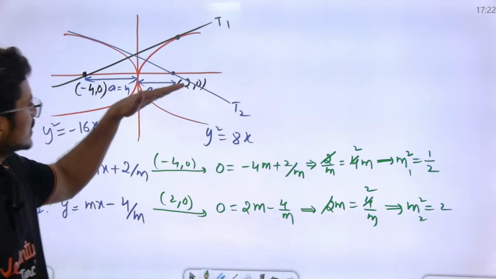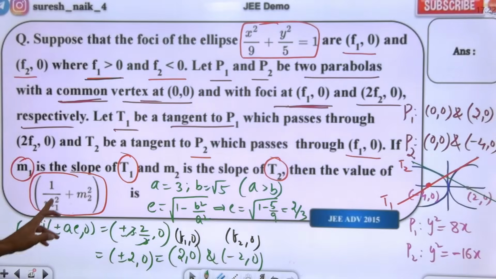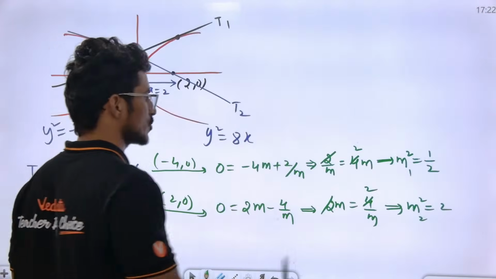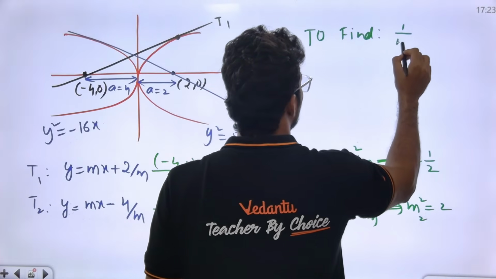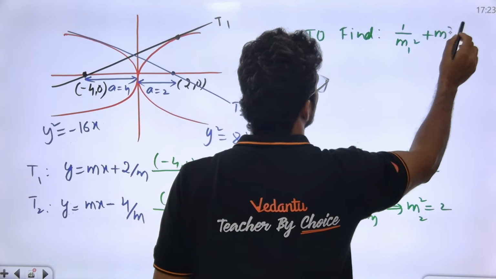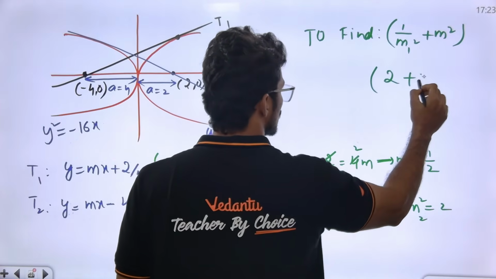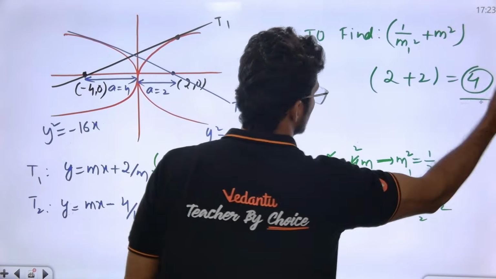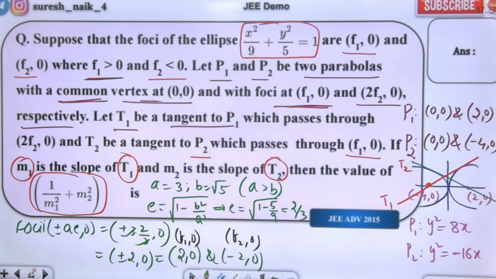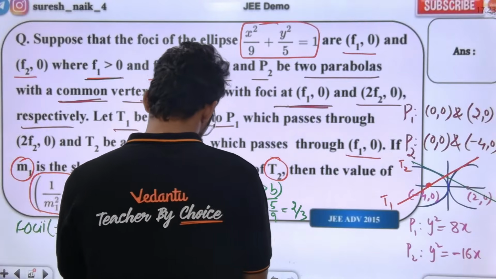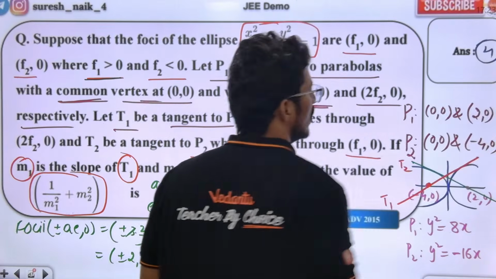Check. First tangent has slope m1, second tangent has slope m2. What are they asking us to find? 1 by m1 square plus 1 by m2 square. 1 by m1 square means 2, plus 2, which is 4. 4 is the right answer. Is the answer matching or not? The answer is definitely matching, sir. Answer is 4.